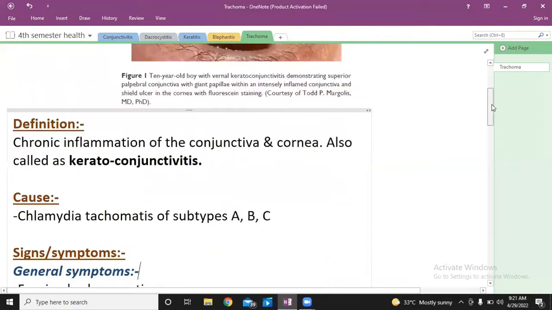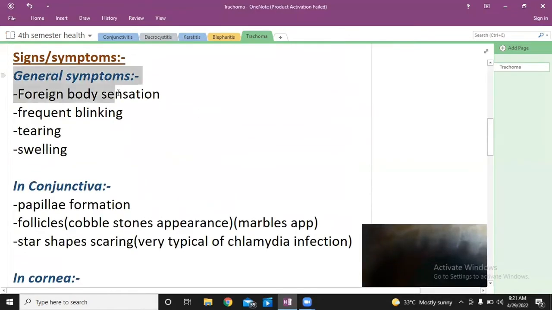As you can understand, there are two locations affected. One is the conjunctiva and the other is the cornea. So I have divided the signs and symptoms based on their location. I mean to say that there will be different signs and symptoms in conjunctival inflammation, and different signs and symptoms due to the corneal inflammation. Okay, so first, there are general symptoms.